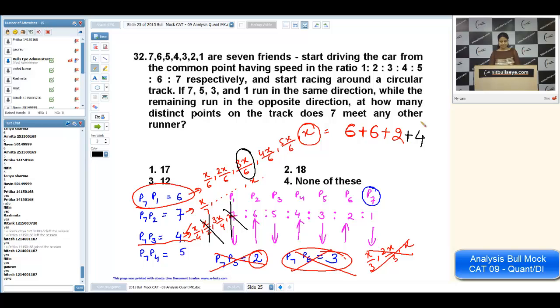Is it okay? All of you? 18, Amrita, 18. This is the answer, not 16. Okay, okay.